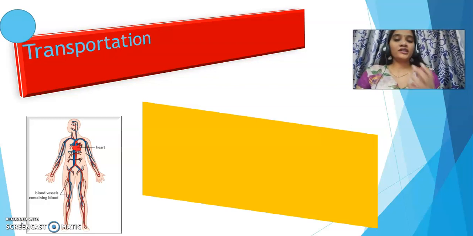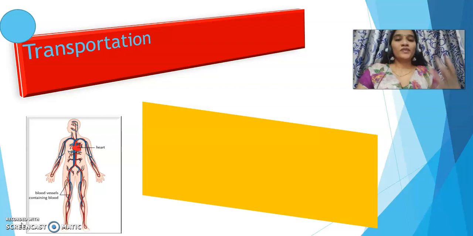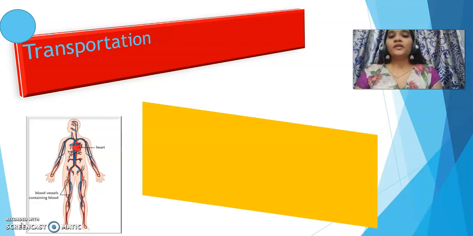Let's say you're considering a city that has people living in it. These people need so many things for their day-to-day life. They can be groceries, milk, or materials for construction of buildings, so different things. These are all to be transported to the people living in the city so that they can carry out their day-to-day life and their survival becomes easy.